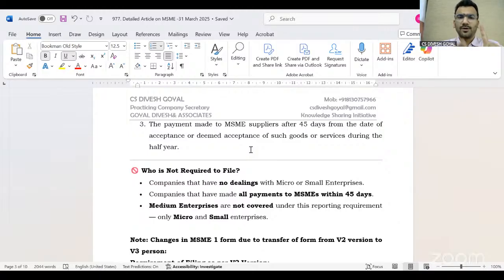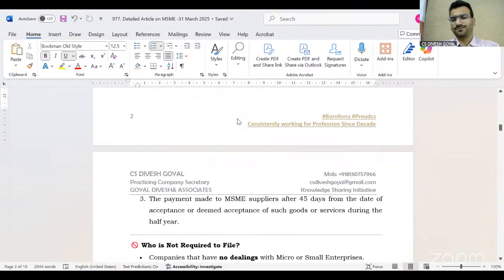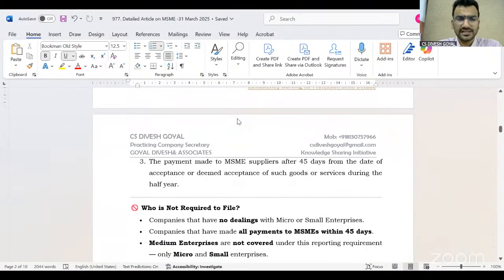If on 31st March 2025, that is the end of the half year, there are some vendors registered under MSME whose payment is pending more than 45 days, you have to file this form. But if there is no vendor whose payment is outstanding for more than 45 days on 31st March, then I will check another condition: whether during the half year, you have made payment to any MSME vendor after 45 days. If the answer is yes, then definitely this form is required to be filed. But if the answer to all these 3 points is no, then do we have to file this form or not?